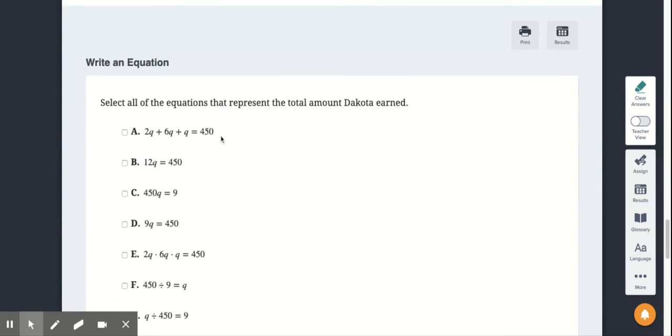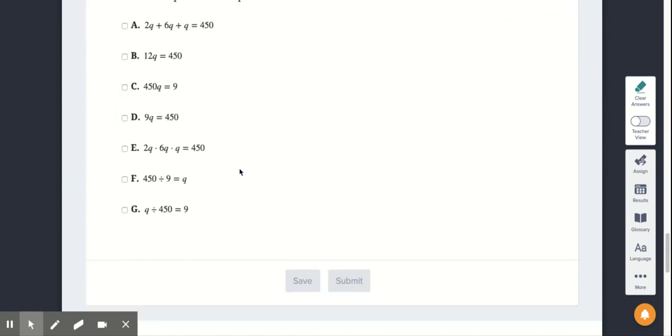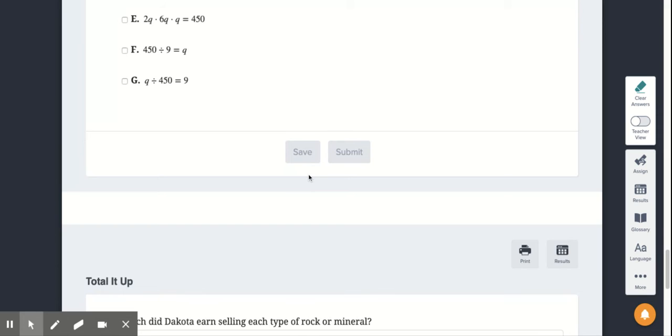Then it says select all the equations that represent the total amount Dakota earned. So that means all 3 rocks, when we add up that amount, it should total $450. So which one or multiple equations will work for this? Once you're done, you hit submit.